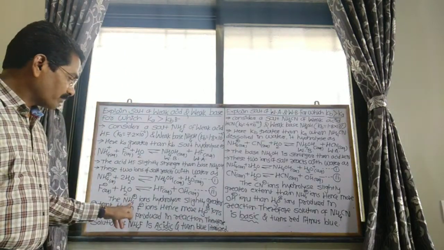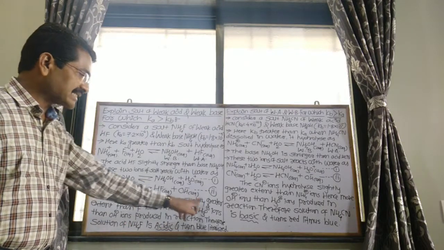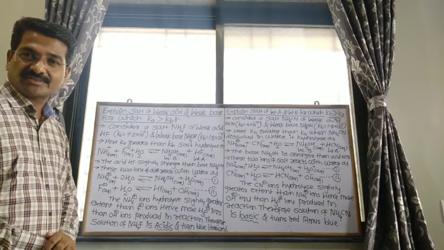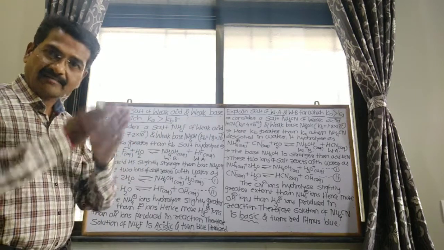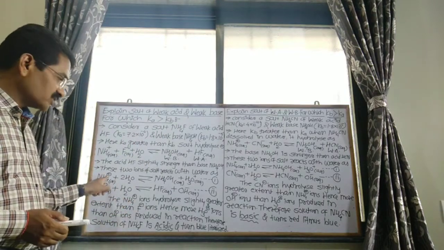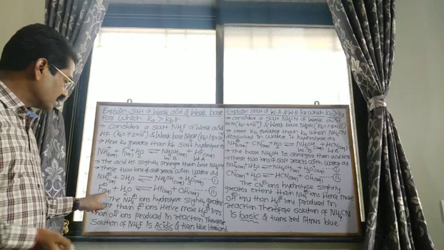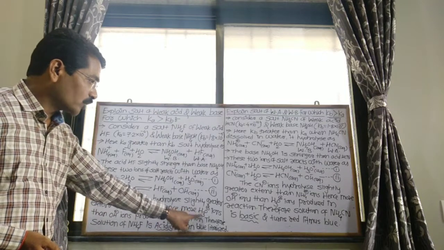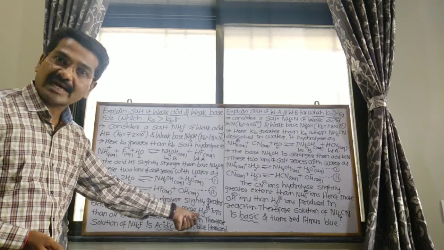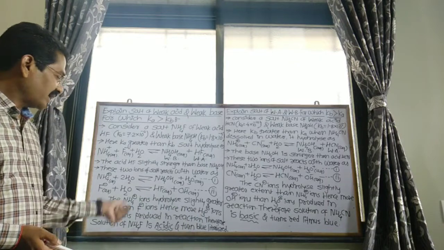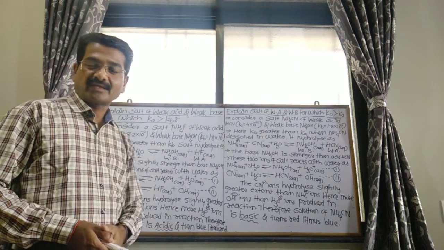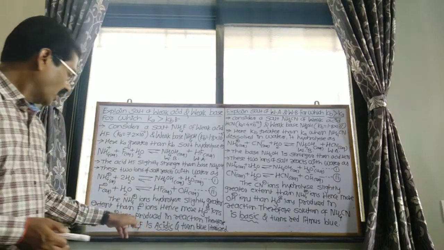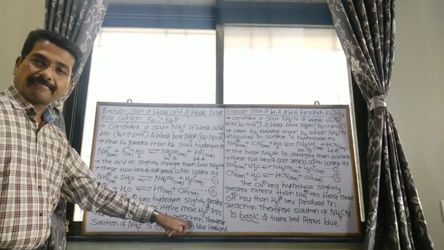These NH4 plus ions hydrolyze to a slightly greater extent than the F minus ions. Hence, more hydronium H3O plus ions are obtained than hydroxyl ions produced in the reaction.